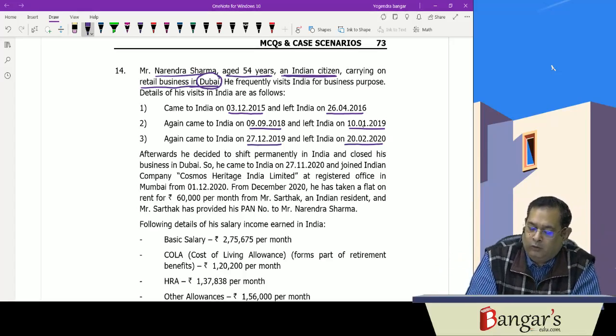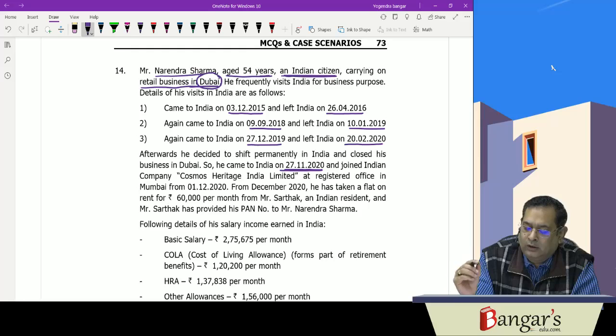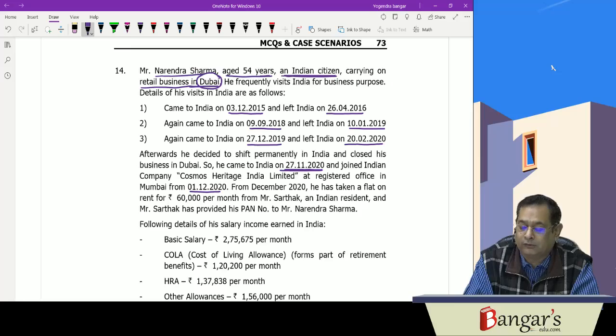So he came to India on 27/11/2020 and joined Cosmos Heritage India Limited at the registered office on 1/12/2020. For December, he has taken a flat on rent at 60,000 per month from Mr. Sathak, an Indian resident, and Mr. Sathak has provided his PAN to Mr. Narendra Sharma.